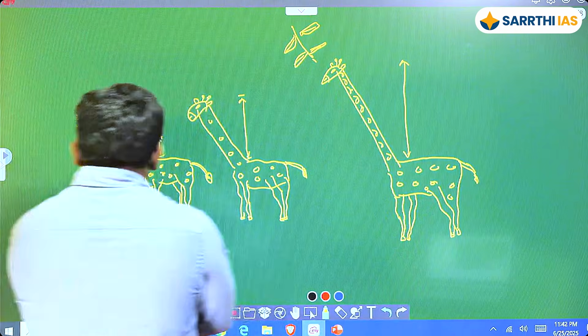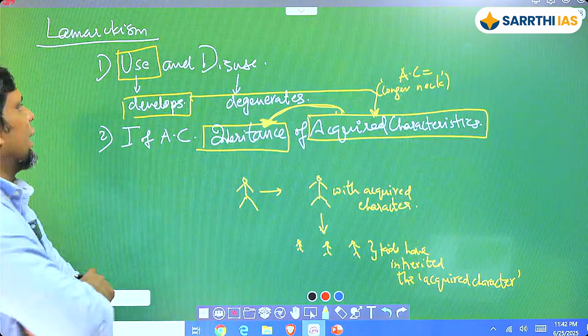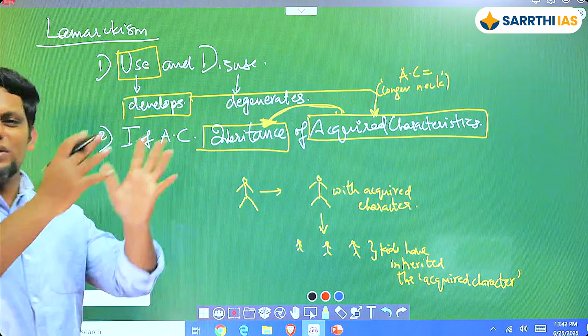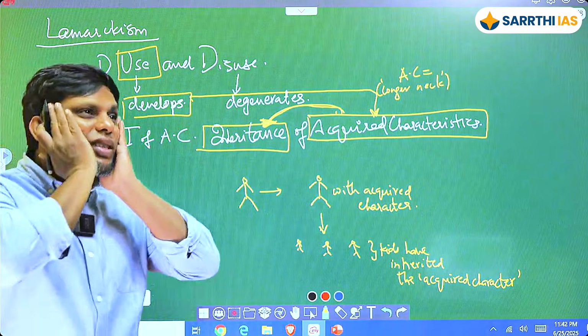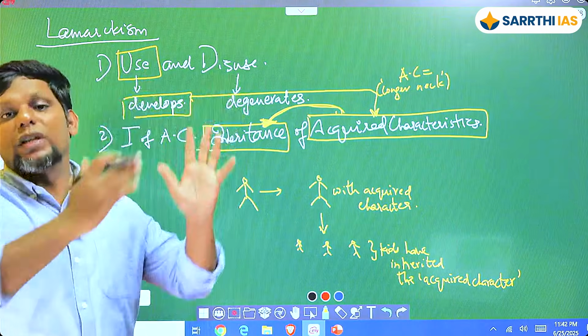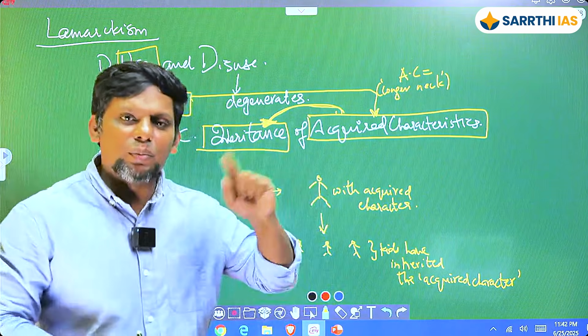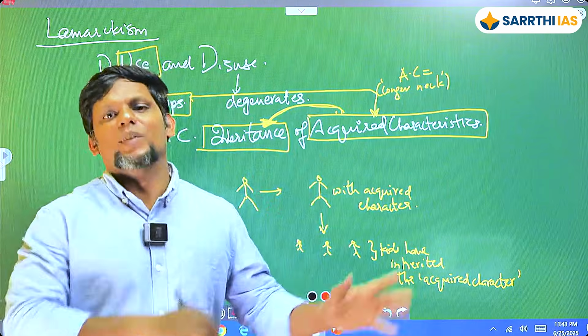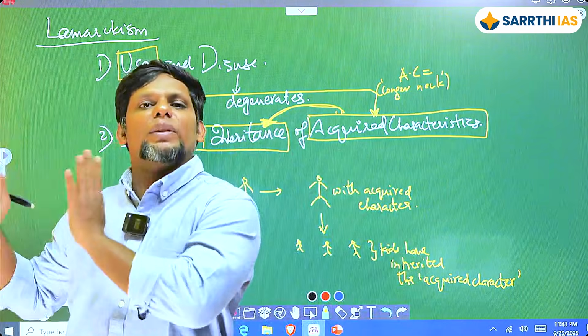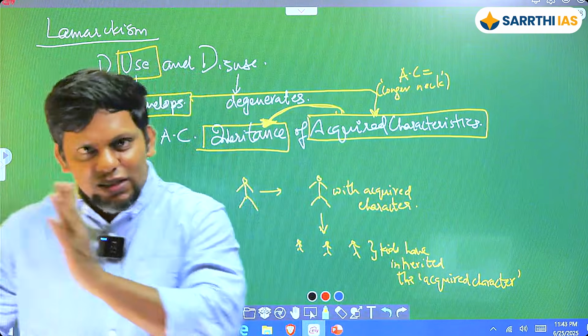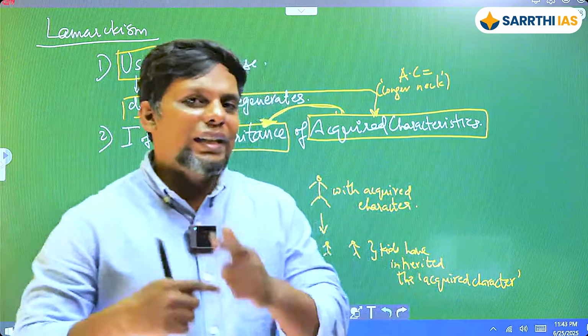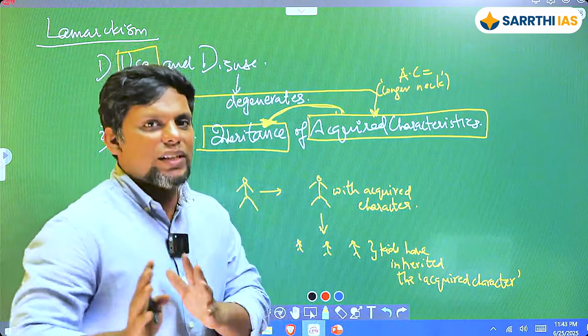But you have to understand what has essentially happened here. We are basically using something, and what is that use? What exactly is being done? It is stretching of this neck more and more. According to, this is actually not correct. But this is the theory that was proposed by Lamarck, when this entire world was not ready to accept evolution. So he says that there is some sort of evolution taking place, but the idea was slightly wrong. But what was his idea is what we are discussing.